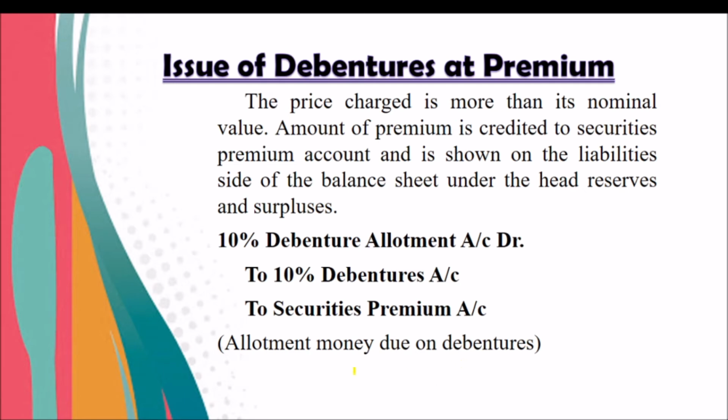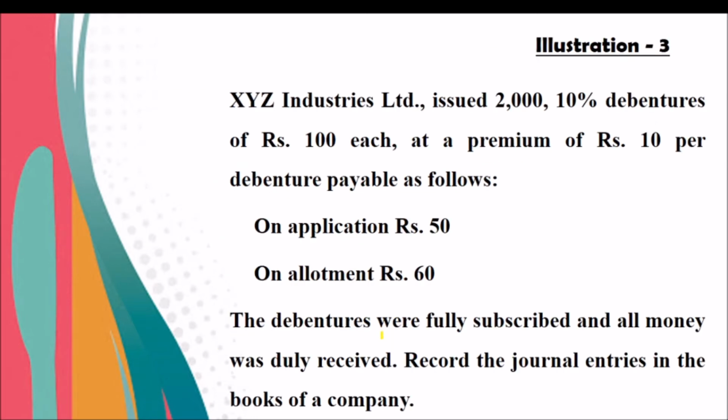Here also, the excess amount collected through the premium will be transferred to the account known as securities premium account. So the journal entry will be: 10% or 12% debenture allotment account debtor to debentures, to securities premium account. So that is the entry for the recording of premium.